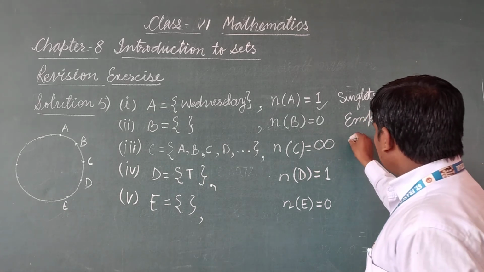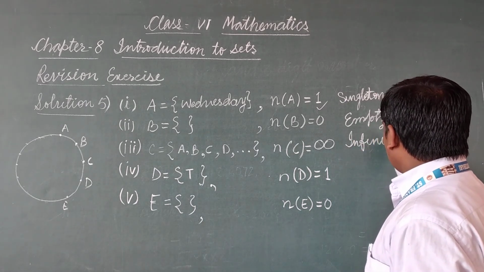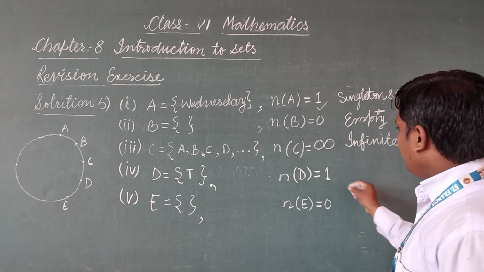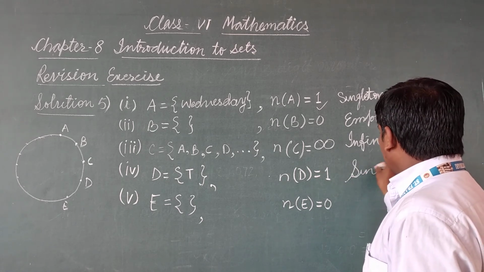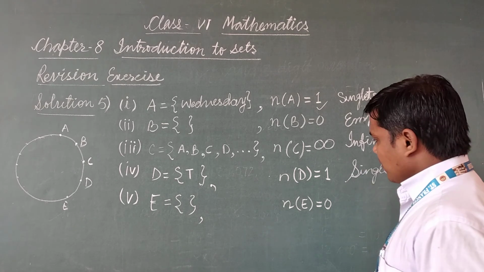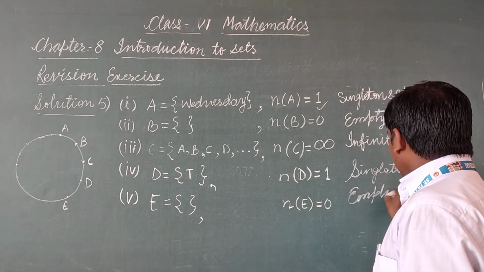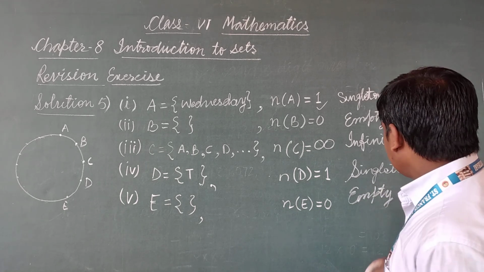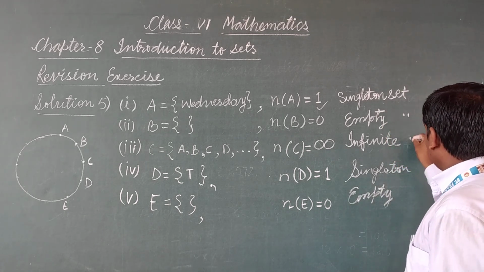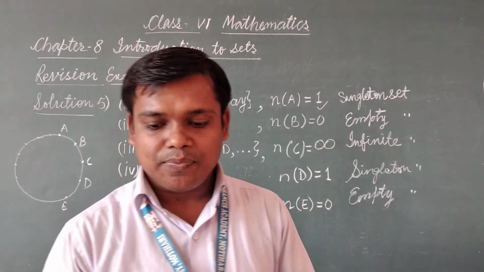Cardinal number infinity, so it is an infinite set. Cardinal number 1, again it is a singleton set. And cardinal number 0, it is an empty set. I hope you understood these solutions.